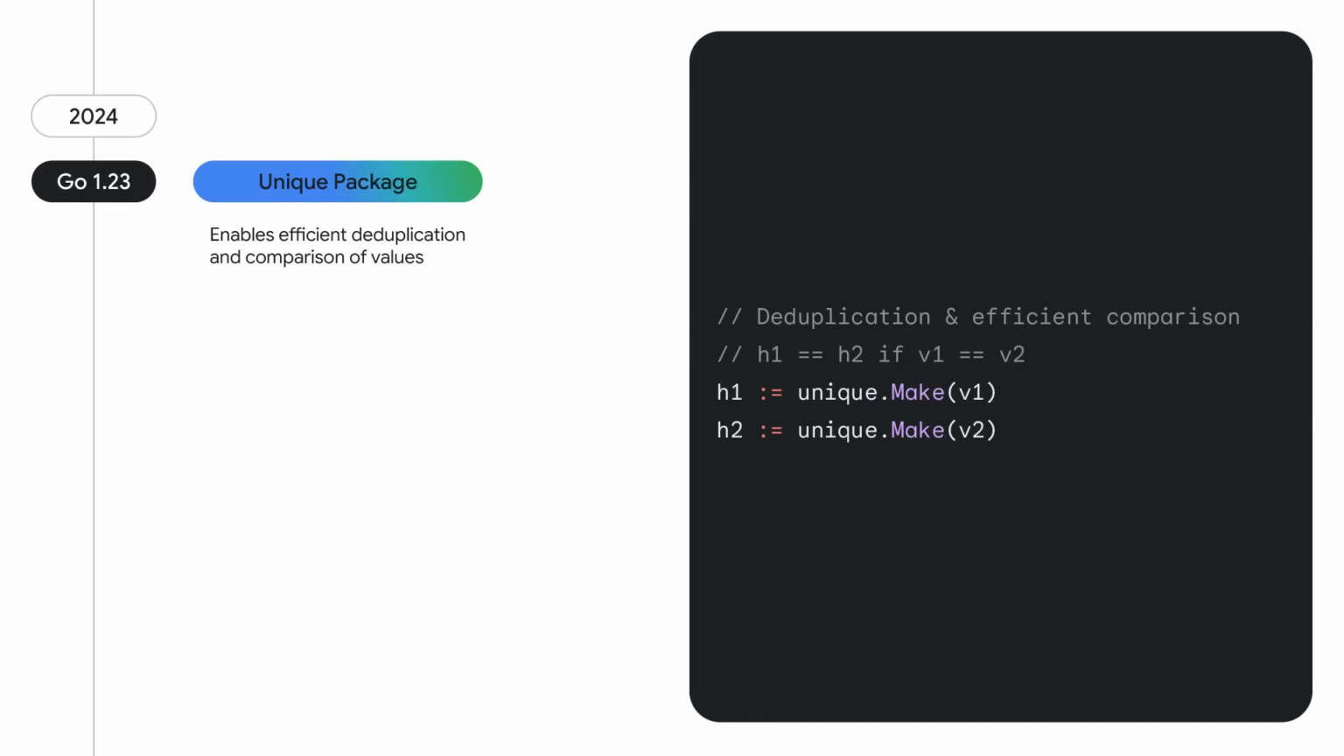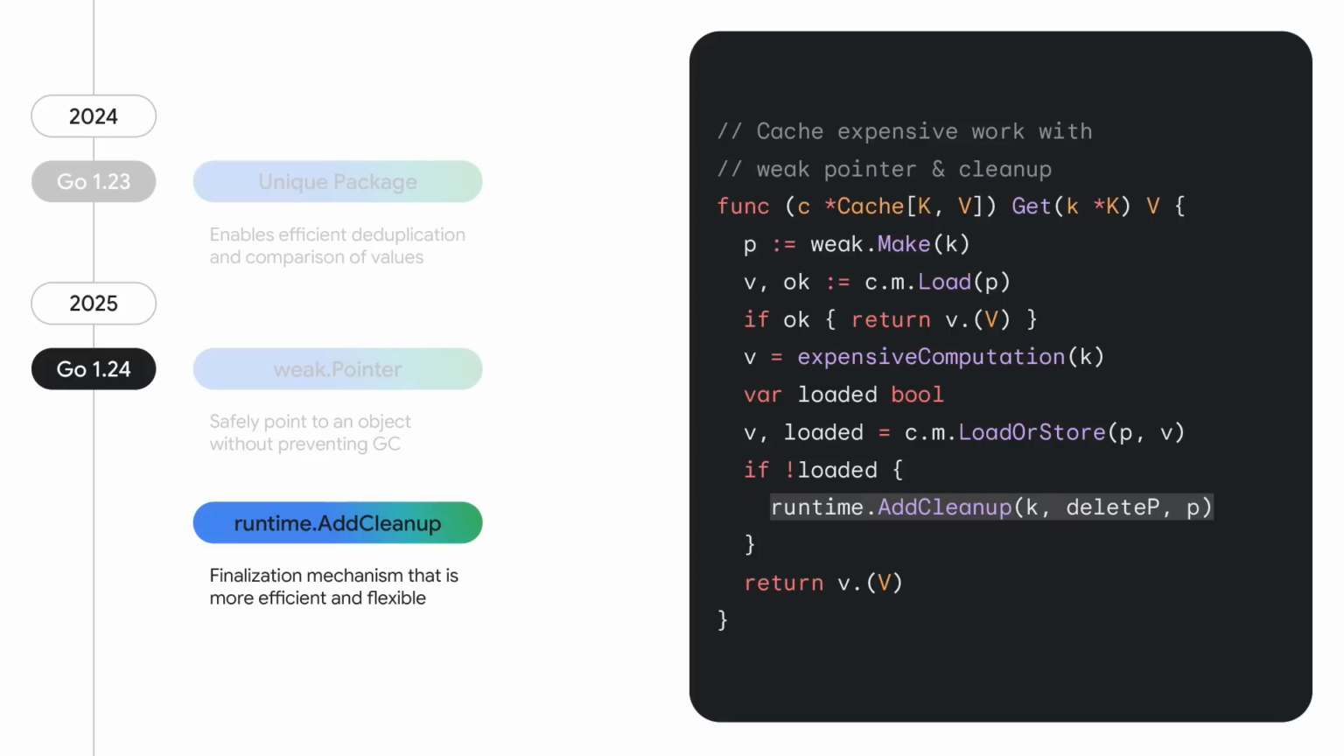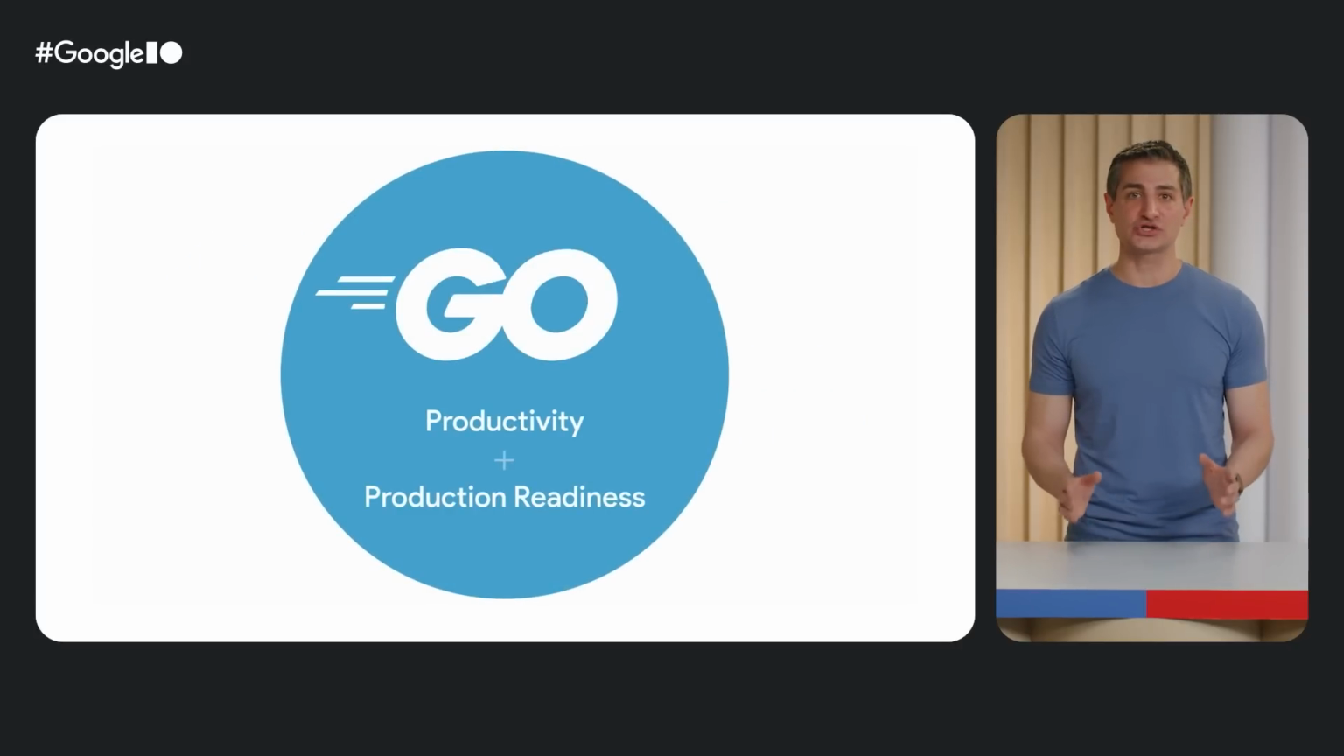And there's more, including lots of new low-level tools across both Go 1.23 and 1.24 for efficiency. For example, in Go 1.23, we introduced the unique package, enabling the efficient deduplication and comparison of values. In Go 1.24, we introduced weak pointers, which enable you to safely point to an object without preventing it from being garbage collected, as well as the AddCleanup function, a finalization mechanism that is more flexible, more efficient, and less error-prone. And there's more, including improved memory allocation speeds and general speed improvements throughout. And all of it continues our focus on keeping Go both productive and production ready.